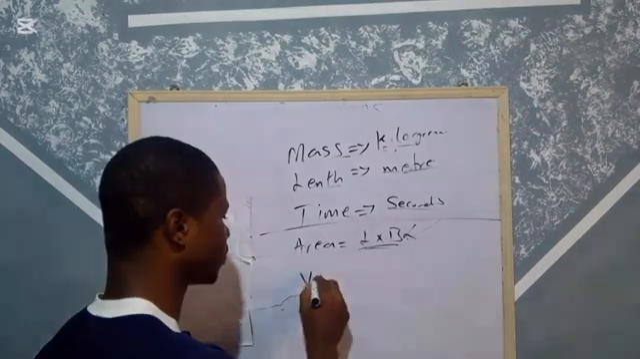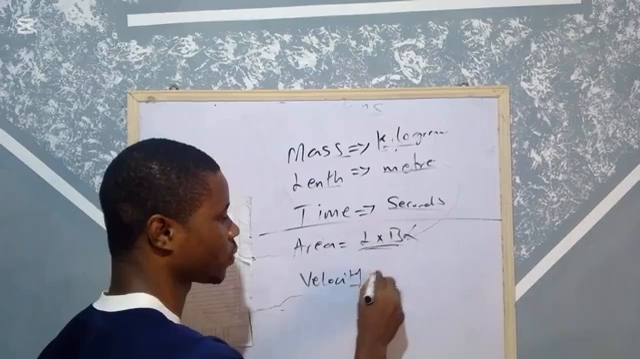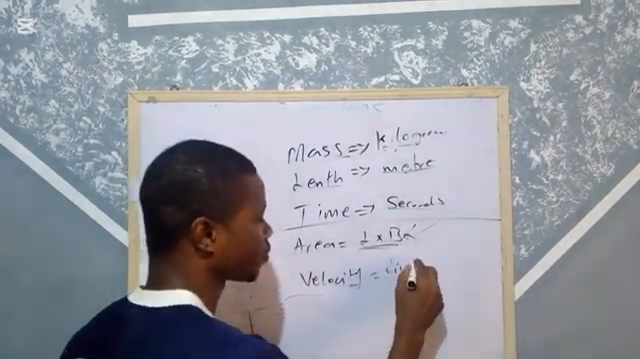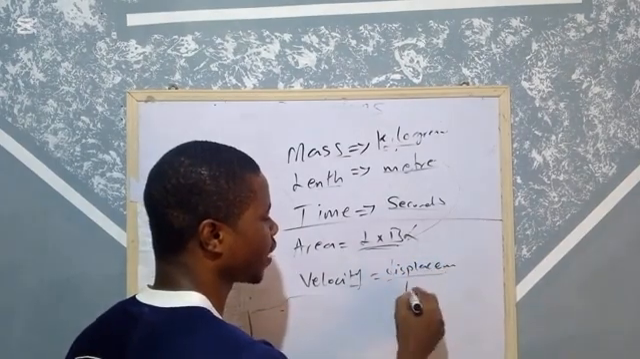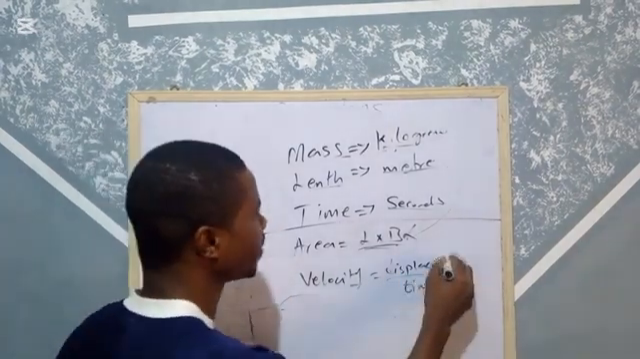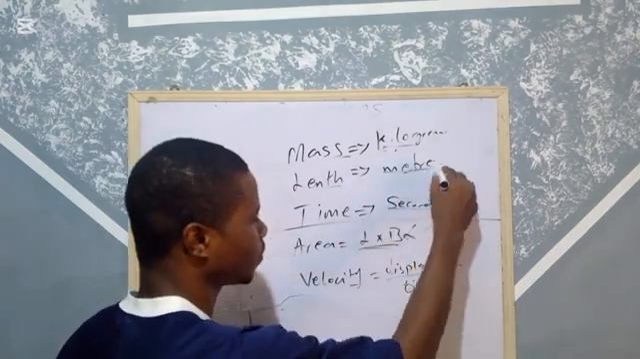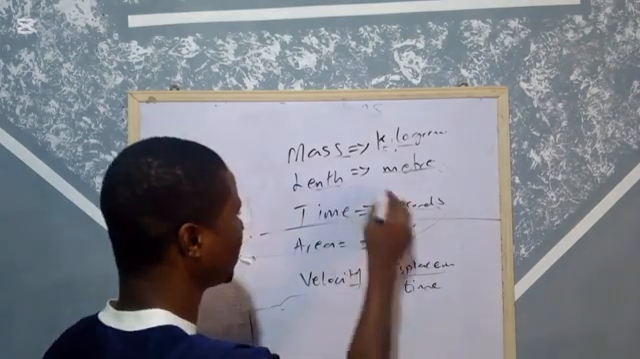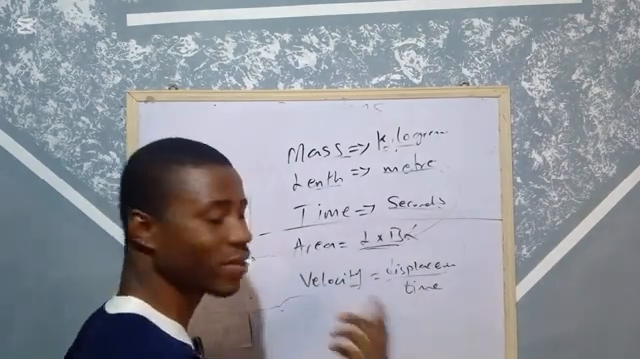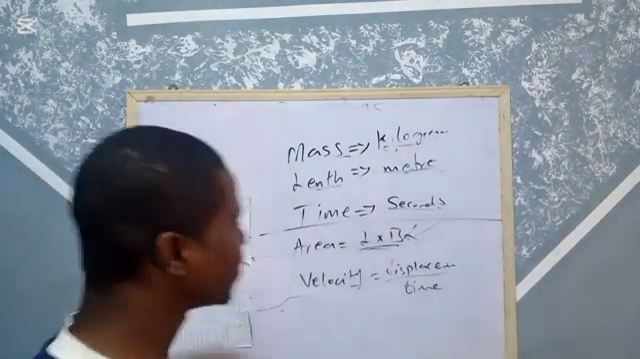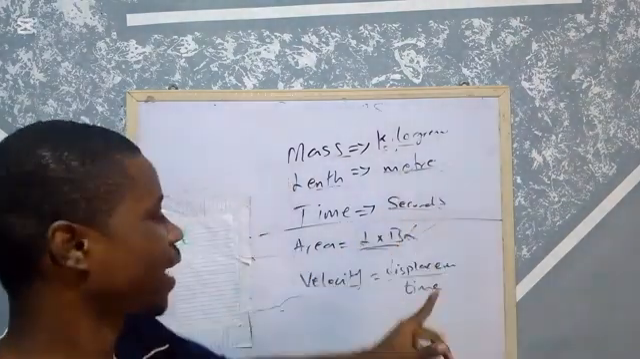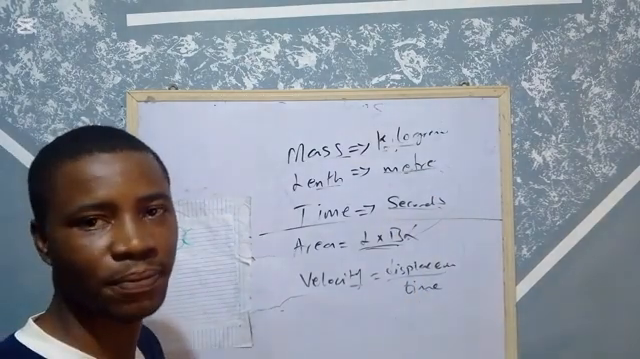Another one is velocity. Velocity is displacement over time. You see now, displacement is still talking about length, so it is length and time. If you find the ratio of length and time, it gives you velocity. That's why we call them derived. This one is gotten from length and time.